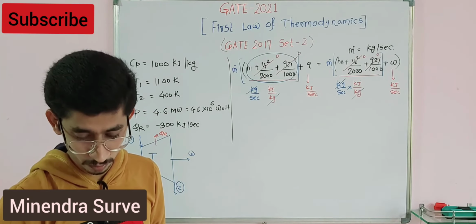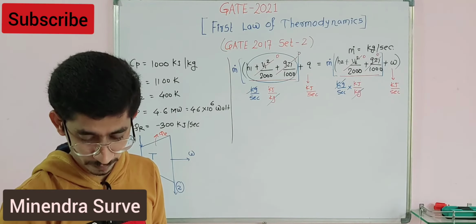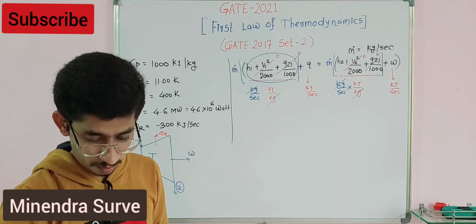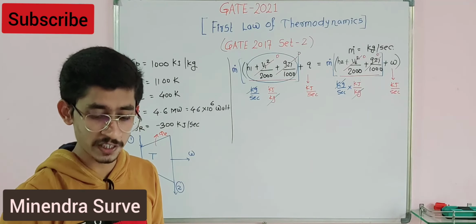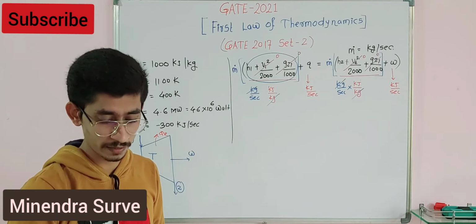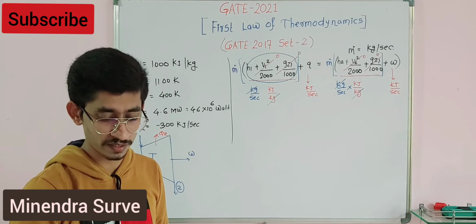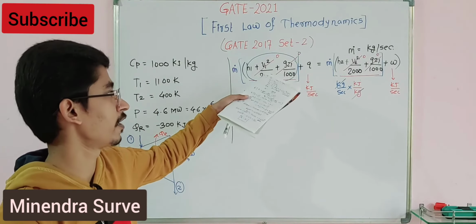So look at the question again. What is given? A calorifically perfect gas having specific heat 1000 joule per kg Kelvin enters and leaves a gas turbine with the same velocity. So entry and exit velocity both are same. So we can eliminate V1 and V2.